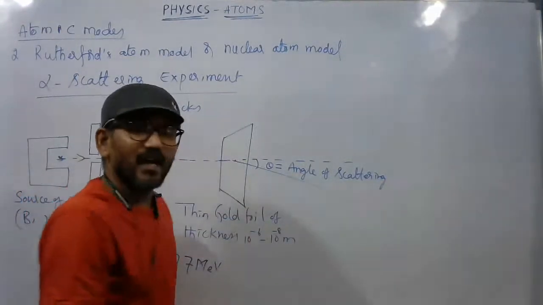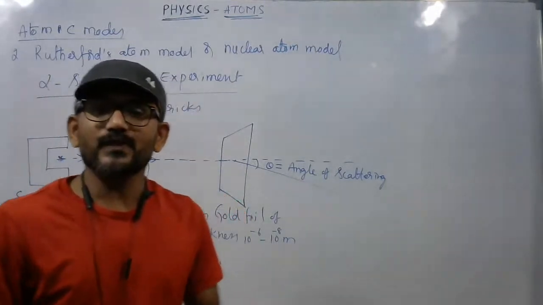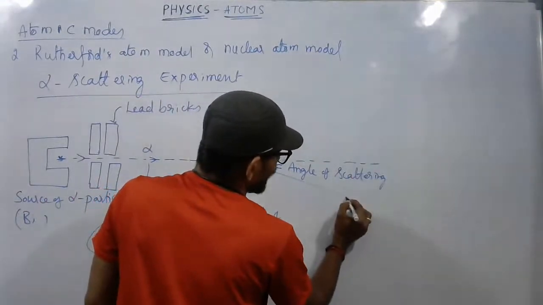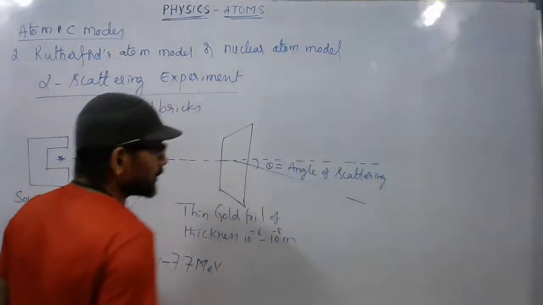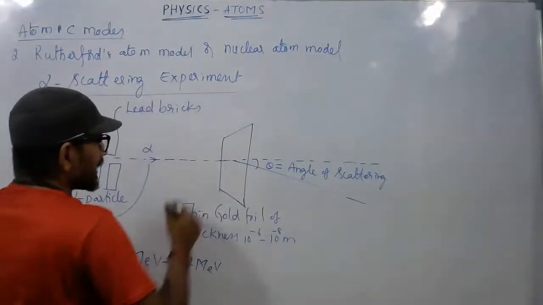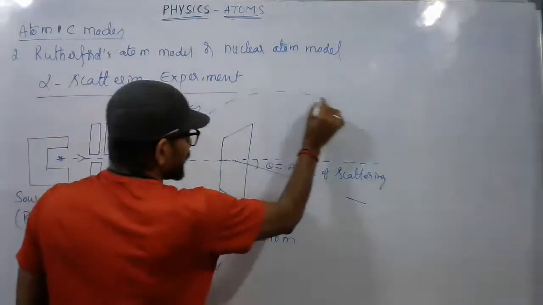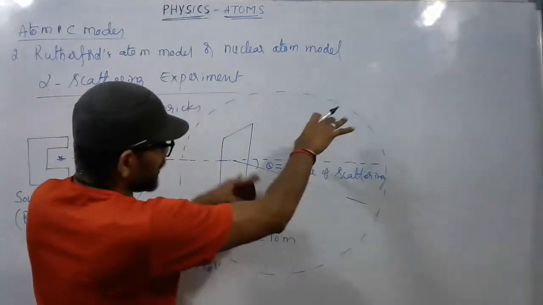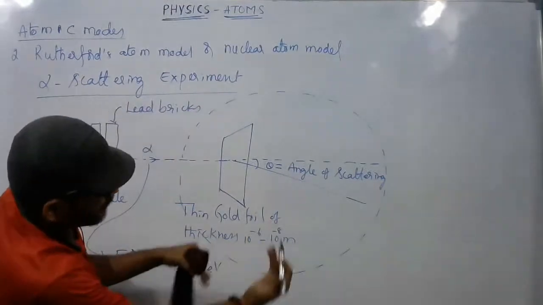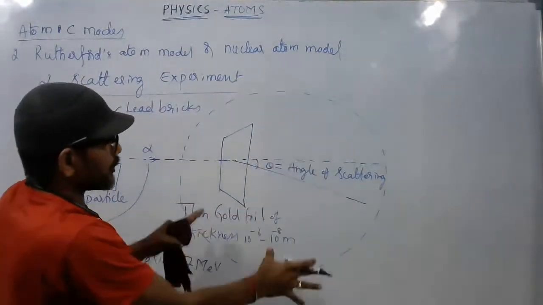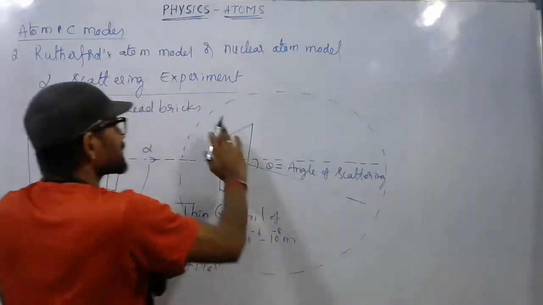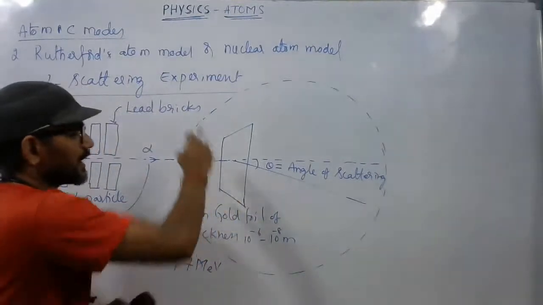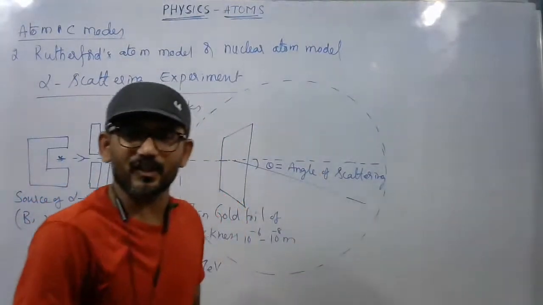These particles are collected by using a detector, and for detecting purpose, a microscope is utilized. First of all, to collect them, a screen is arranged here in a circular shape. I might have drawn a little of the lower part too low, so you have to draw carefully. That should be in a proper circular shape. So this is a circular screen.